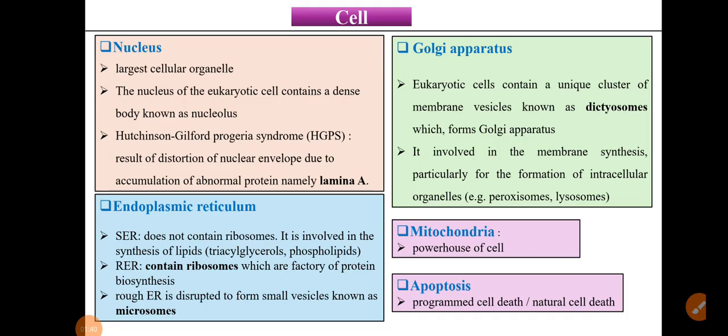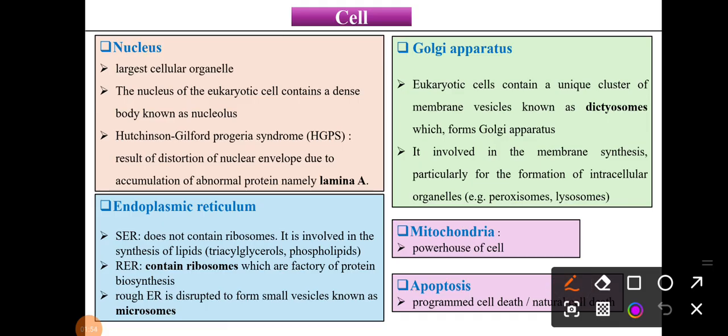Then the endoplasmic reticulum. As we know, the endoplasmic reticulum is the site of ribosomes, right? But in which one? That is the rough endoplasmic reticulum. The smooth endoplasmic reticulum does not contain ribosomes, so it is involved in the synthesis of lipids. But the rough endoplasmic reticulum contains ribosomes and it is the site of protein biosynthesis. Rough endoplasmic reticulum is disrupted to form small vesicles known as microsomes. Okay, this is about the endoplasmic reticulum.